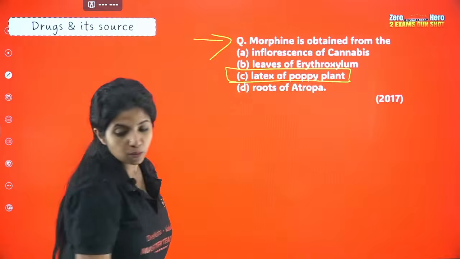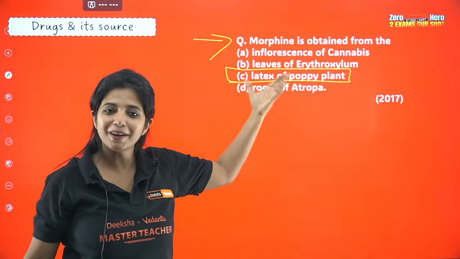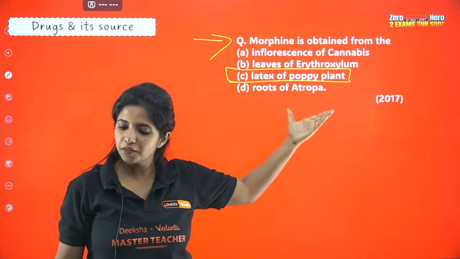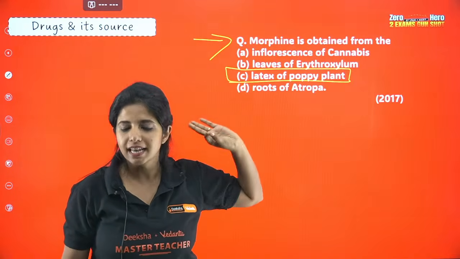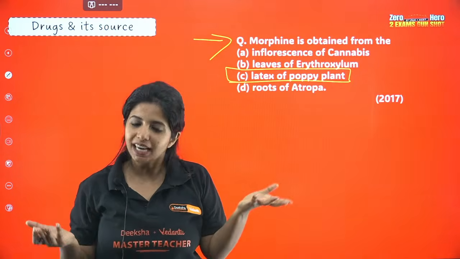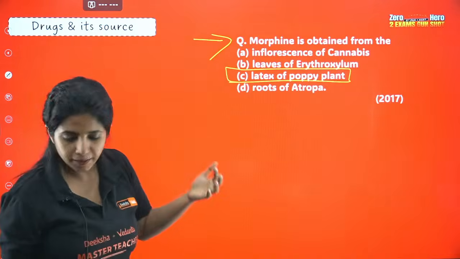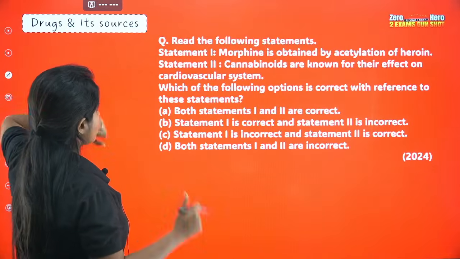Latex of poppy plant. No, morphine you get from latex of poppy plant. Poppy plant is what? Papaver somniferum. So yes, your answer is C only. No confusions. Easy question. Very straight question. Right? Now, going ahead with the next question.